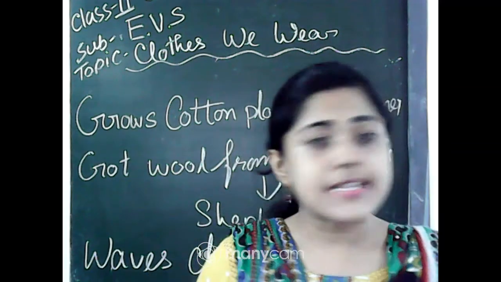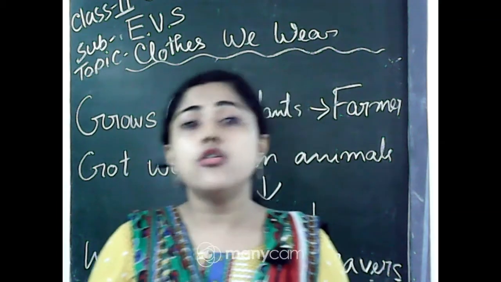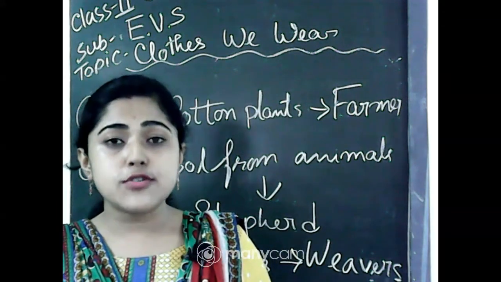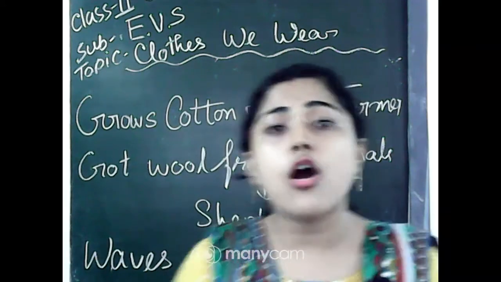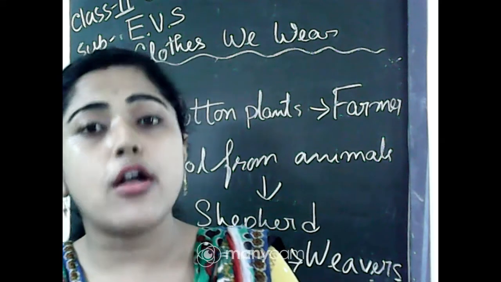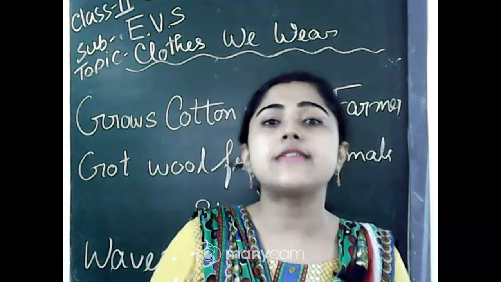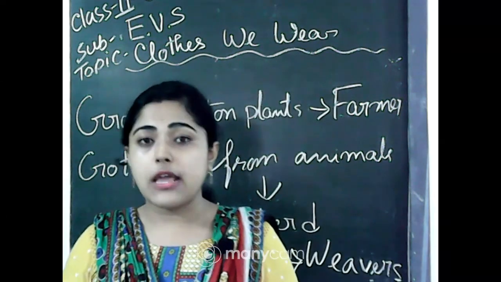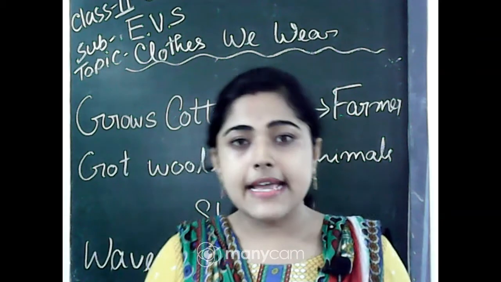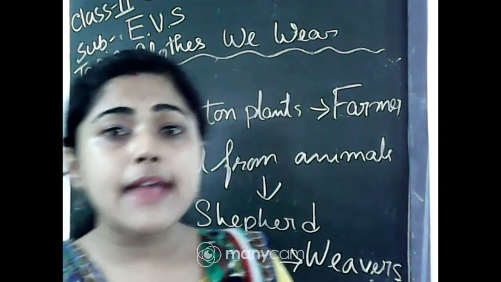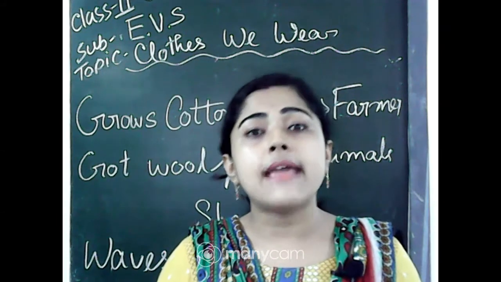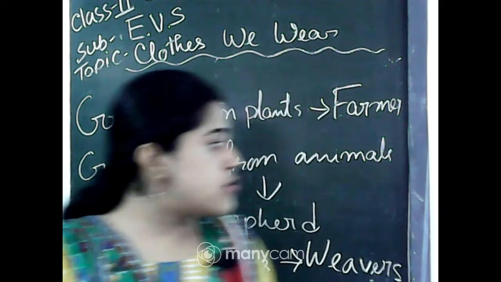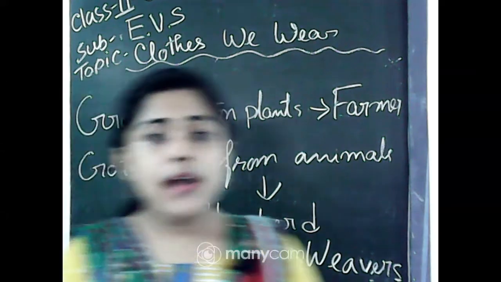Kaushik, and the next one is weavers. Weavers weave cloth on a loom. The people who work on the wooden machines called looms and weave our clothes, we call the weavers. And here we get to know about the workmen who work in the factories and make synthetic clothes for us. So those people we call the workman.